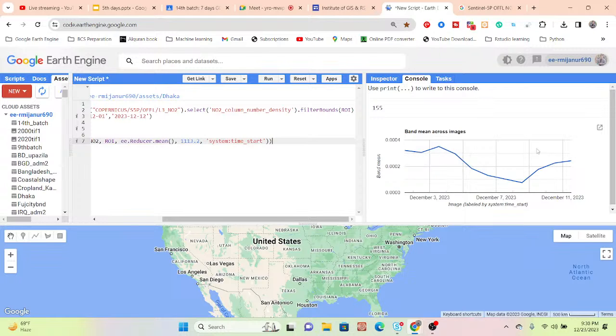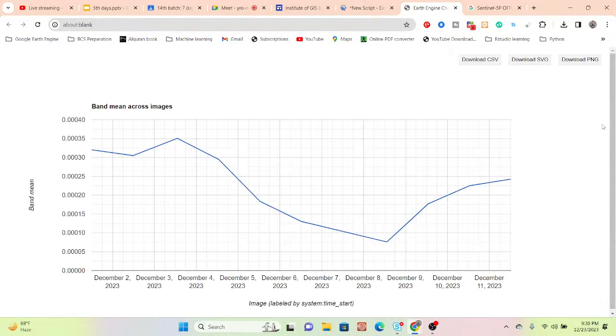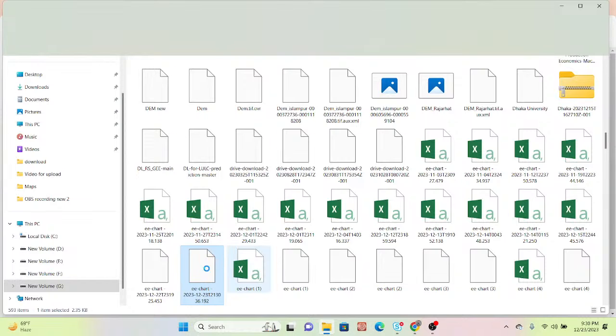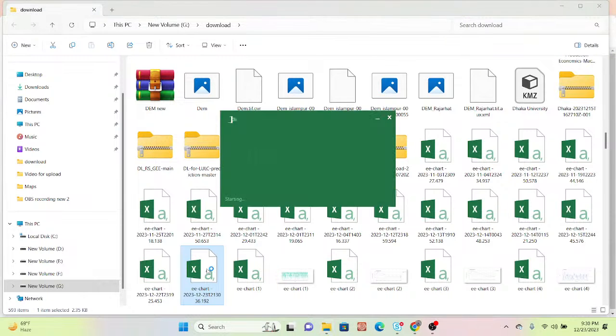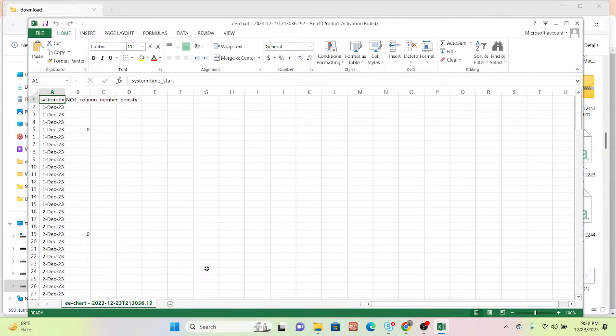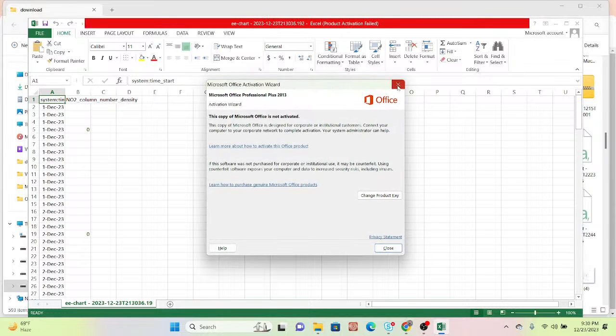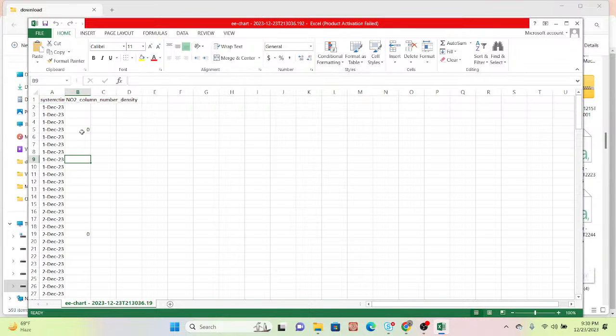value. Suppose when I want to download the Excel file from here, suppose I download the CSV file, I get the CSV file value as a 0. You can see all of those values show as a 0. But for that, we can directly download the data as a time series CSV file. You can see it shows the value as a 0, but it has a value in mole per meter square, but this value is very small. So that's why it shows as a rounded figure 0.